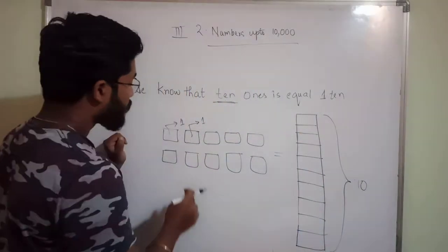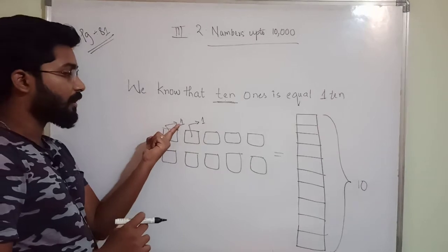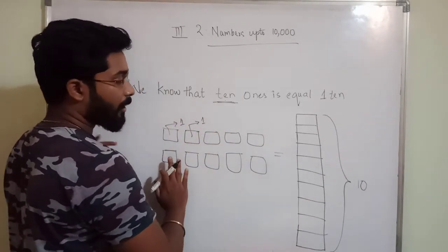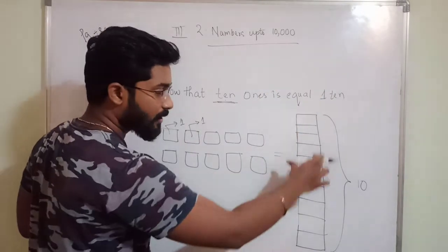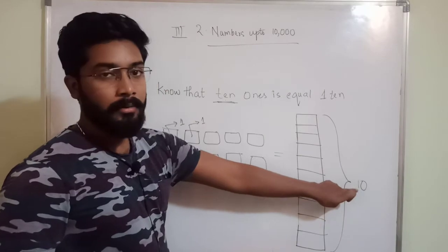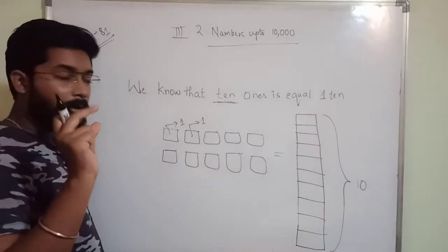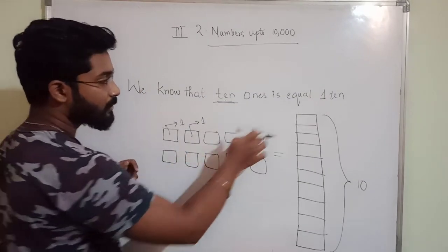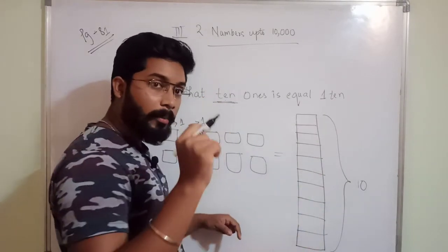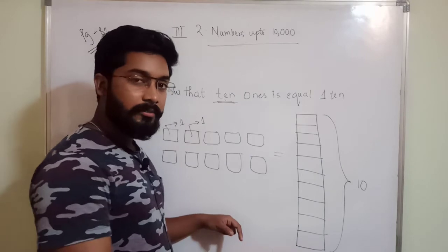Here the value of a smaller box is 1. If you are combining all these, 10 boxes are there, no? I combined all these boxes and got a bigger box. The value of this total box is 10, but the value of a small box is 1. So whenever you see this bigger box, count how many boxes are there in that. That will become the value.